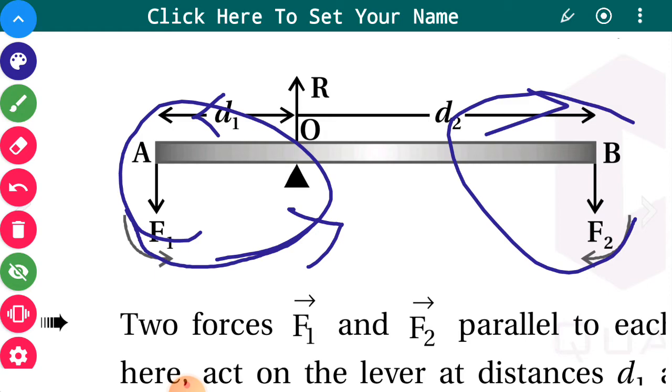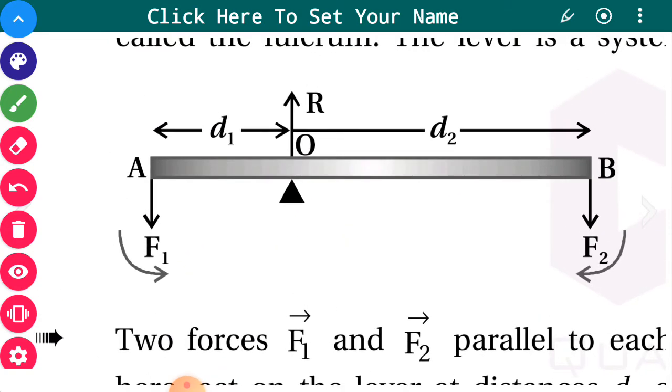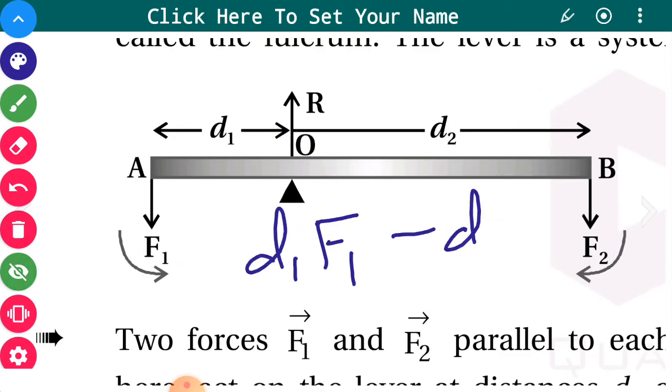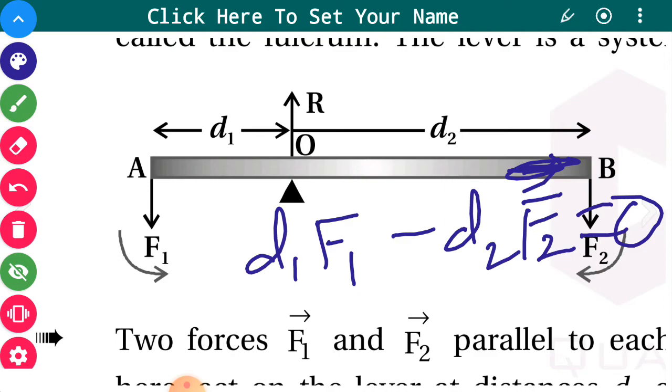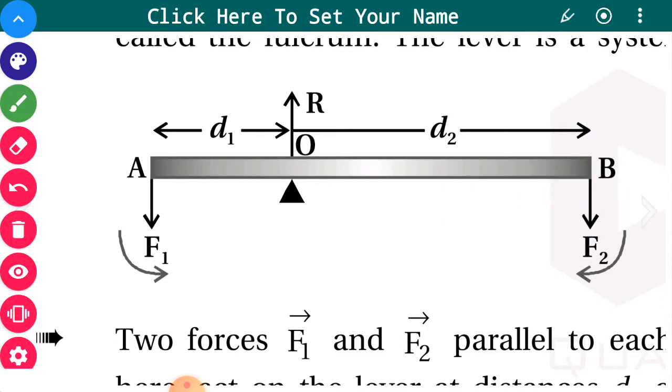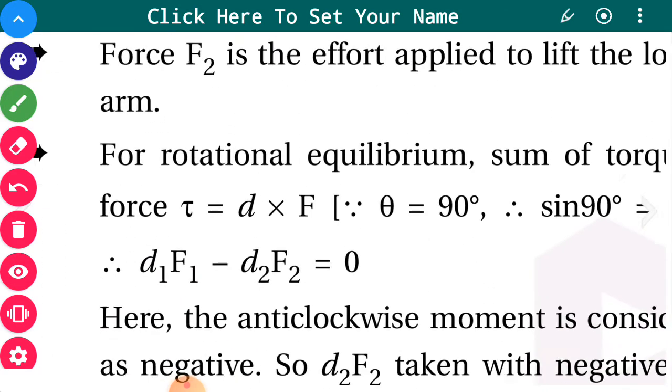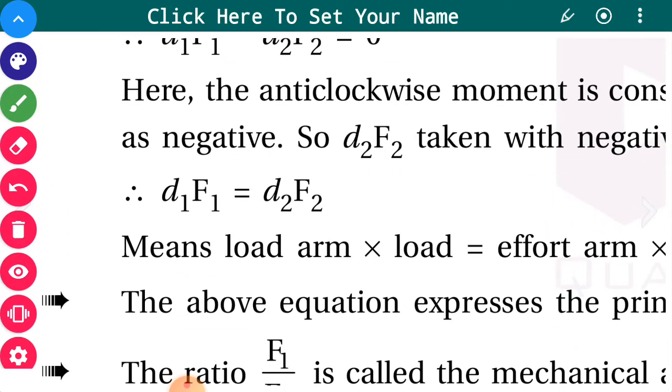So the two torques are in opposite directions, and the resultant torque will be tau 1 minus tau 2, which can be written as d1 F1 minus d2 F2, and it will be equal to 0 if it is in equilibrium. So we can say that d1 F1 is equal to d2 F2.